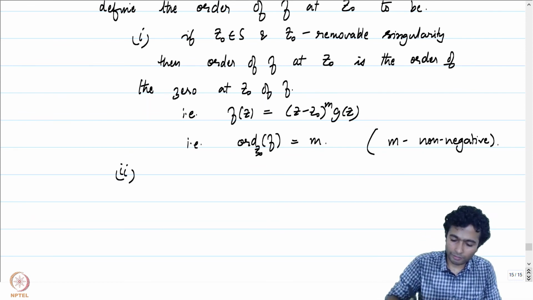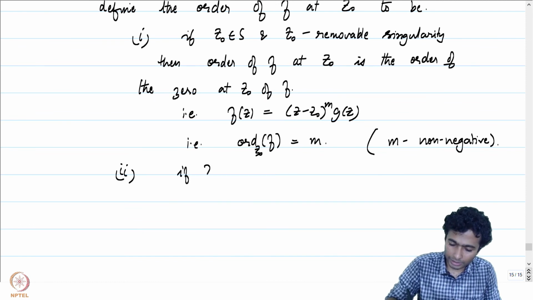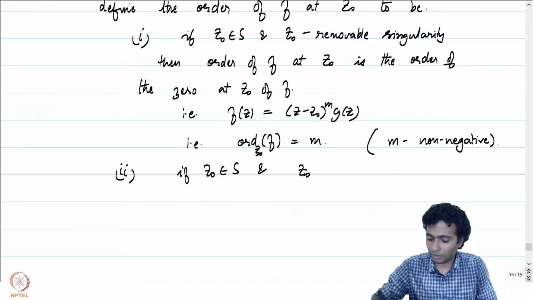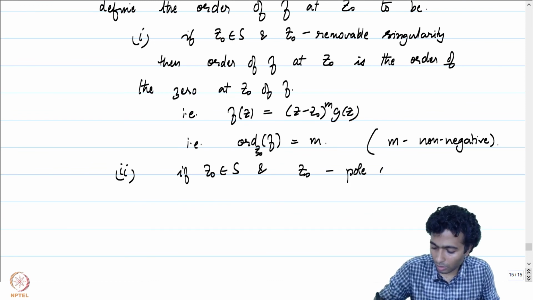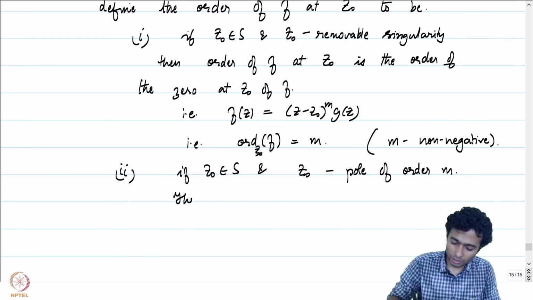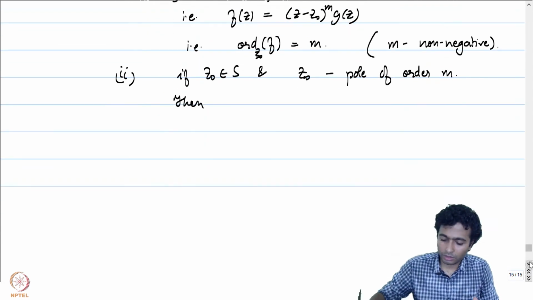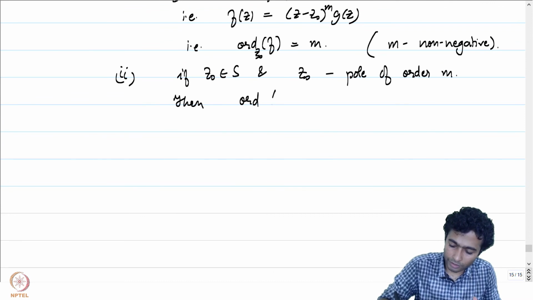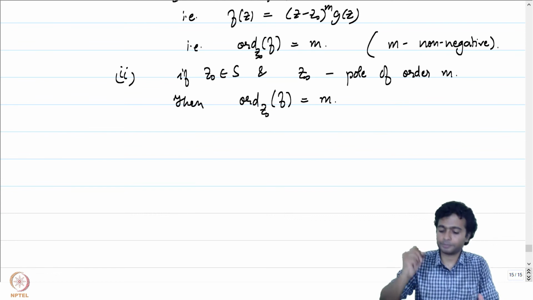What about when z0 is in S and z0 is a pole of order m? Then we define the order of f at z0 to be equal to minus m.